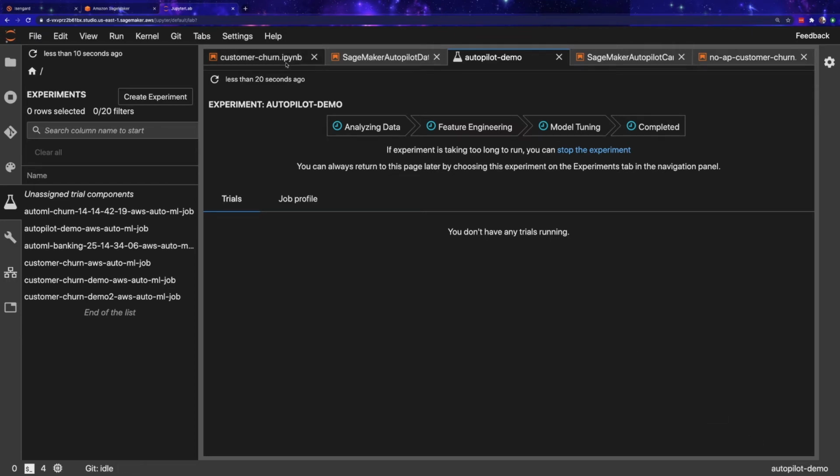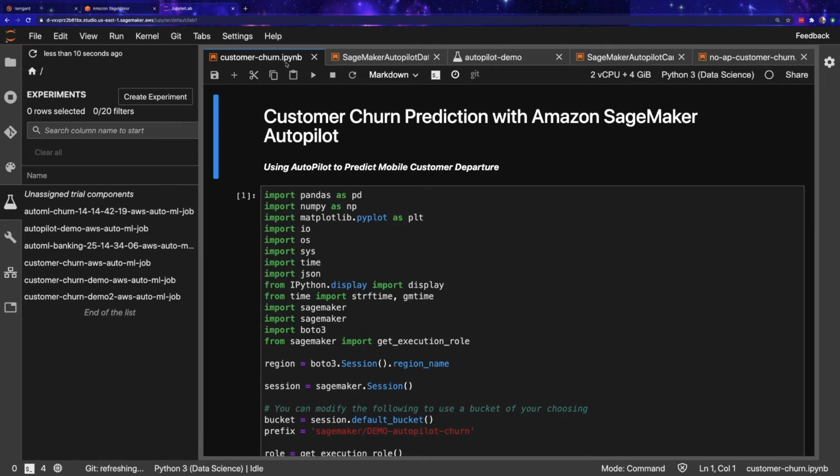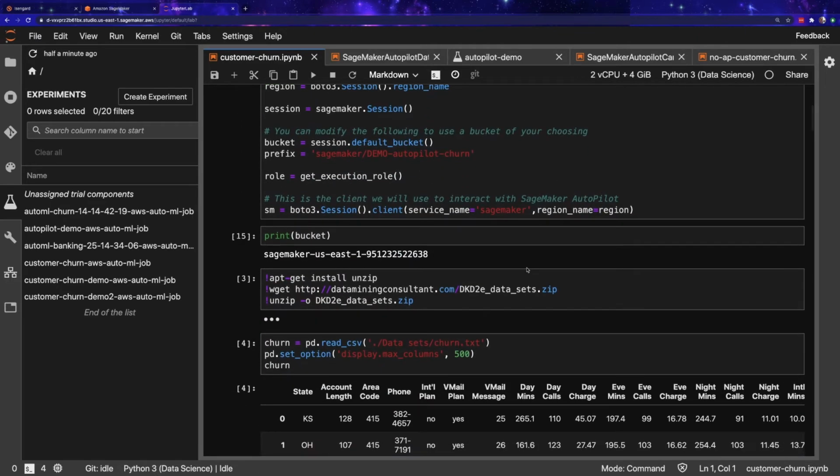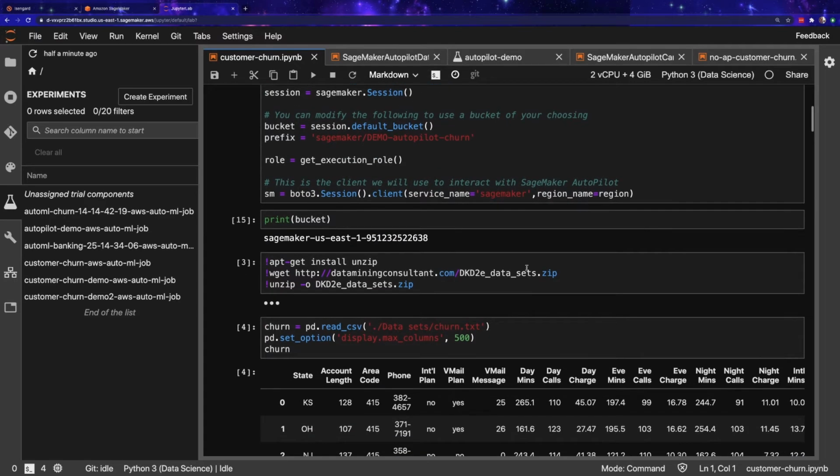To dive into the actual data set itself, what we just did was create an autopilot job through the UI. And for those of you who are more comfortable with Python, you can create autopilot jobs within the Python SDK. That's exactly what this notebook is doing. Here we're using Python code to do exactly what we just did on that previous screen.